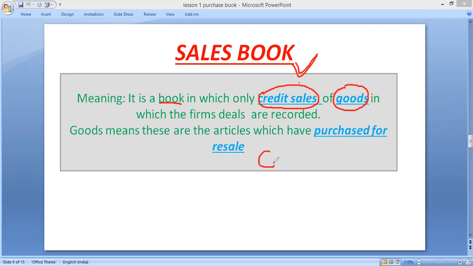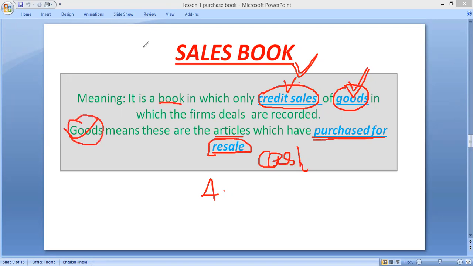There is no recording of any cash sale, only credit sale. Second condition is only sale of goods will be recorded. If any kind of assets are purchased, it will not be recorded in the sales book. Now, what is the meaning of goods? Goods means any article which has been purchased by the business organization for resale purpose. That will be treated as goods.